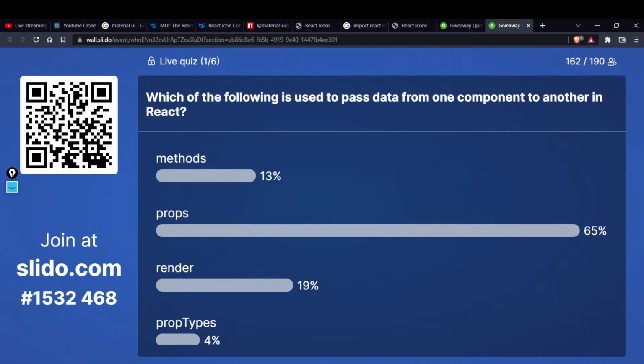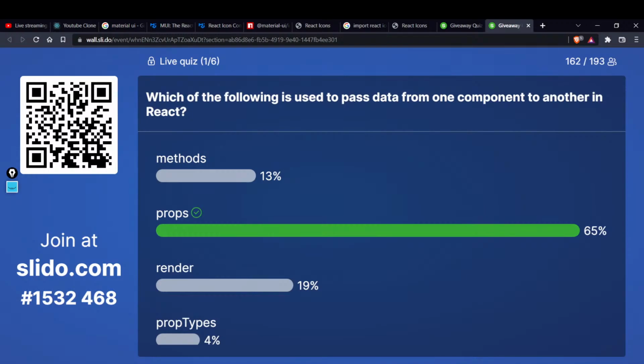Okay, 65% of people have gone with props. 4% have gone with prop types. 13% and 19% are with methods and render. Let's see what is the right answer. It's a mini KBC, right? Props is the right answer, as you guys have guessed. Props is the right one.